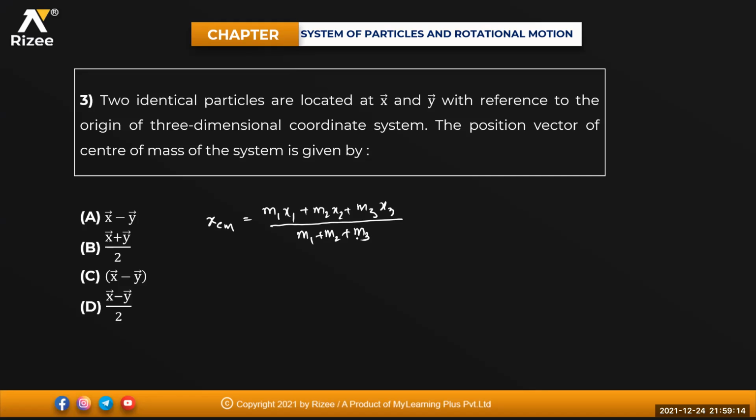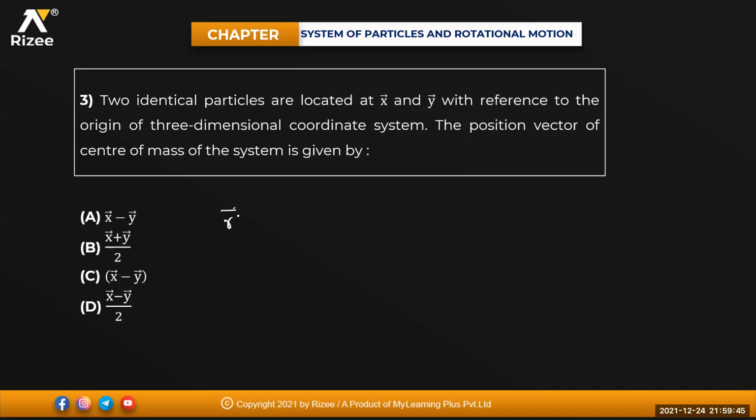So two identical particles are located at X and Y with reference to the origin. That means M1 is 1 into 0, plus M2 is also 1 into its position. So for the X and Y coordinates, I can directly take RCM, this one, better. I can directly get the answer for that one.